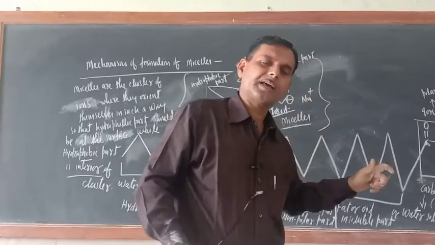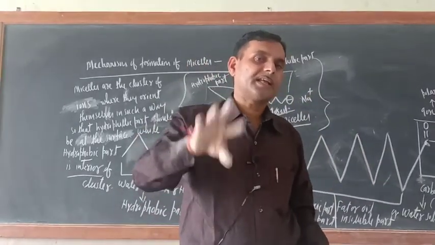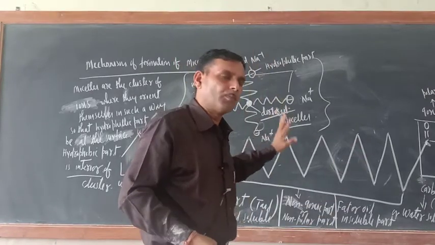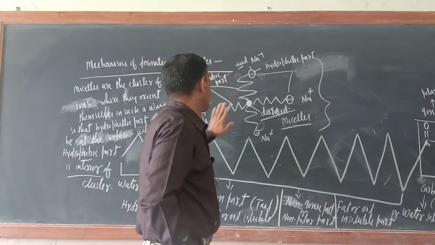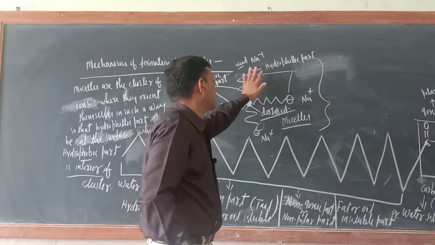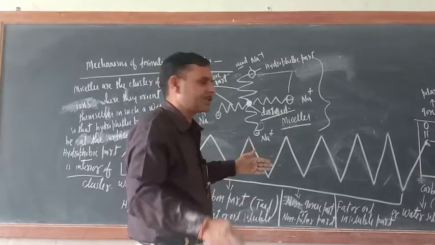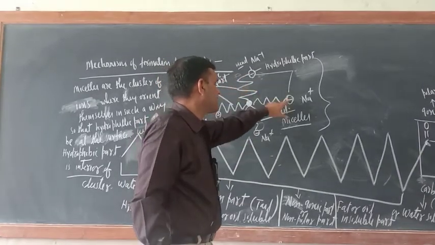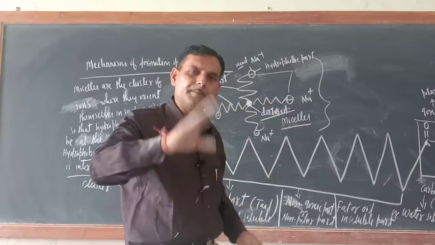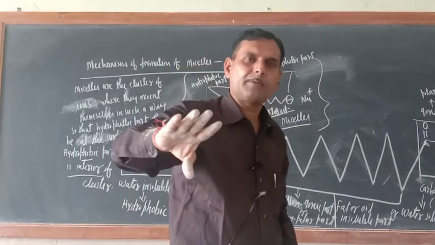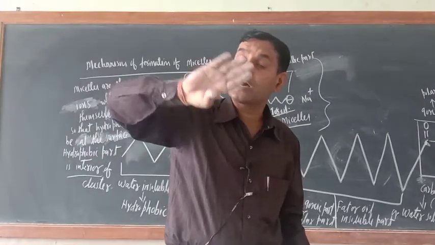Now if there is still confusion, I will teach the cleansing action of soap again, and that time you will get it. Now one more thing, just see. The Na ion is outside the surface. It has nothing to do with the micelle because it is the ionic part, it dissociated. Now they have similar charges. So one micelle, one cluster of ions, will repel another micelle.